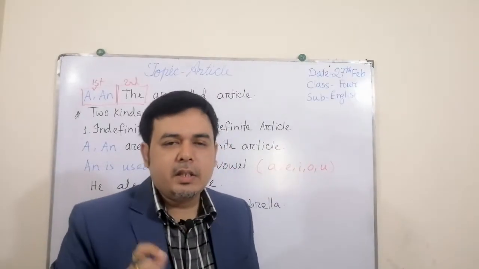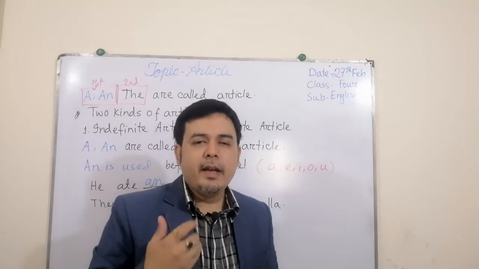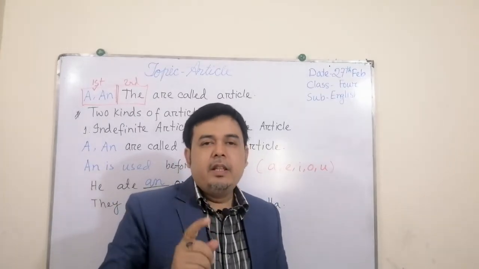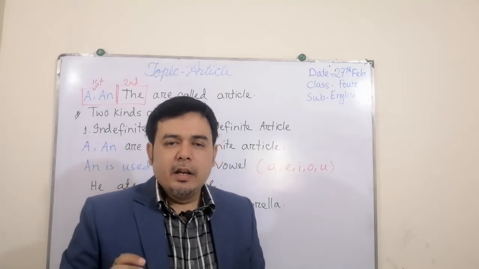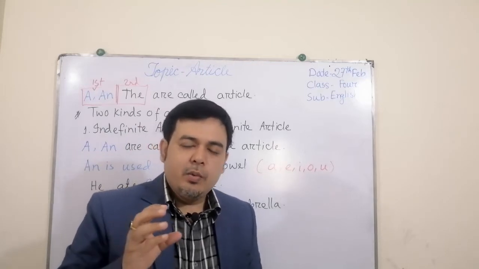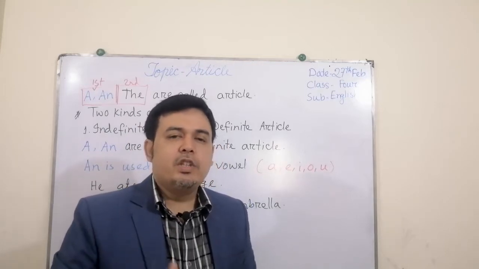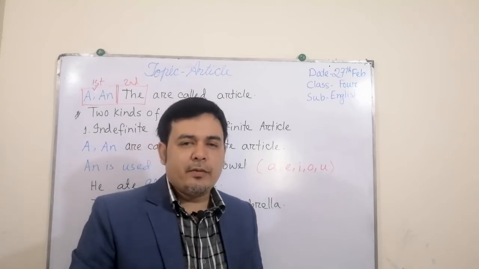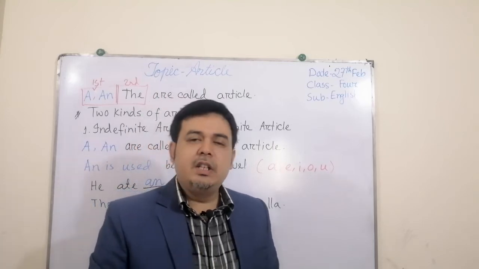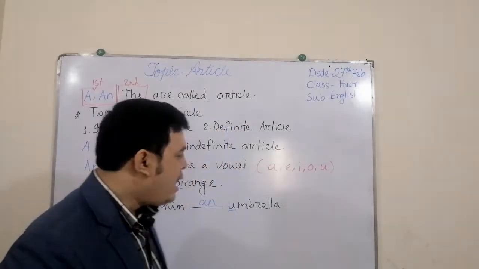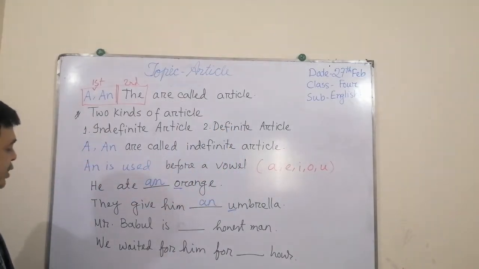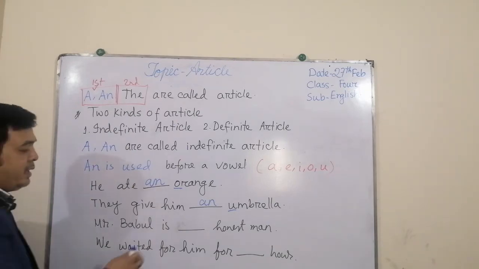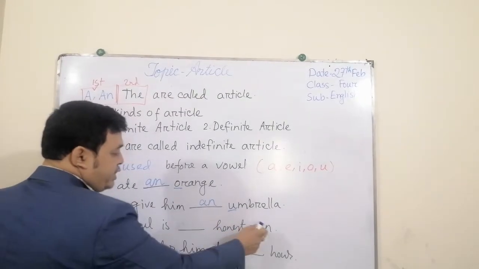That is the general rule of using an. But there is an exceptional rule for using an. Sometimes the word will start with a consonant, but still you will have to use an. How? For example, look at these two examples. Mr. Babul is dash honest man.